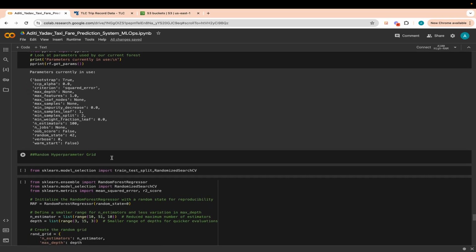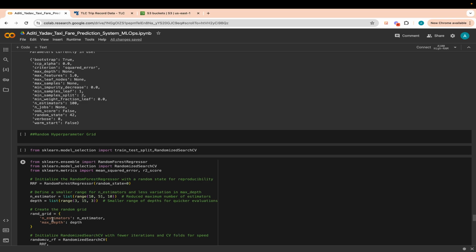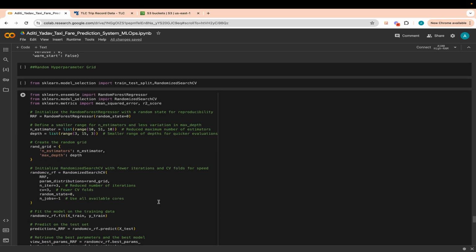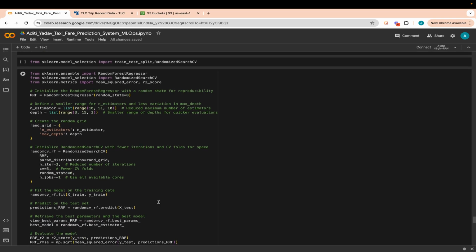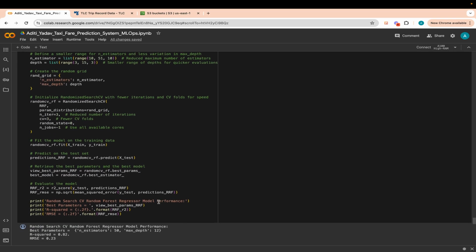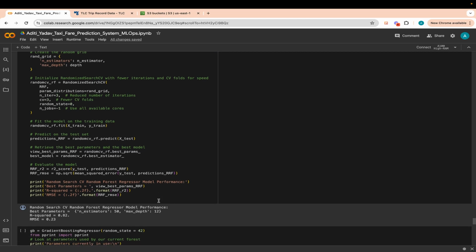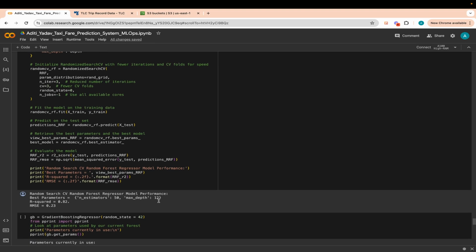We define the configurations such as n_estimators and max_depth, and then we initialize the RandomizedSearchCV with a smaller number of iterations and CV folds. We then fit the model on the training data, predict on the test X data, and then again calculate the performance metrics.